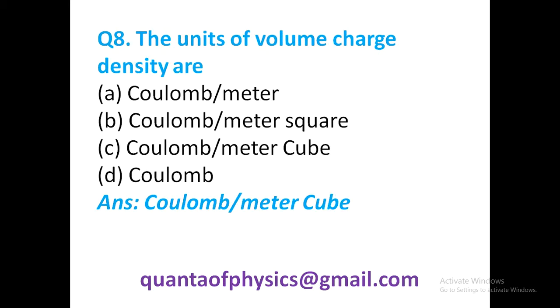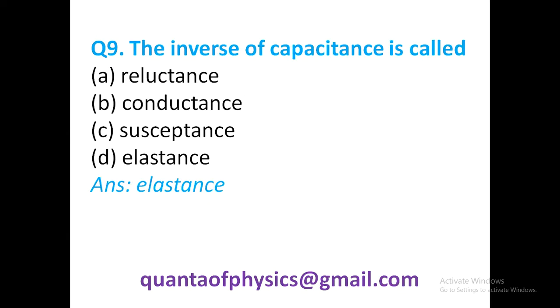The unit of volume charge density is coulomb per meter cube. Volume charge density is charge per unit volume. Similarly, surface charge density is charge per unit surface area and linear charge density is charge per unit length. The inverse of capacitance is called elastance.